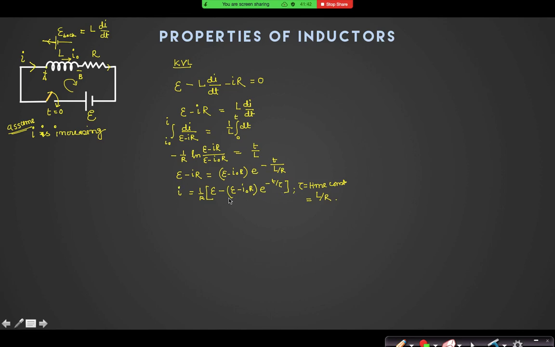Look, at t equal to 0, what is the current? Can you see that at t equal to 0, the current is only I naught? If you make t equal to 0, then 1 by R of E minus E plus I naught R will be I naught. So can you see that whatever is the current before closing the switch is the current after closing the switch? Yes or no?